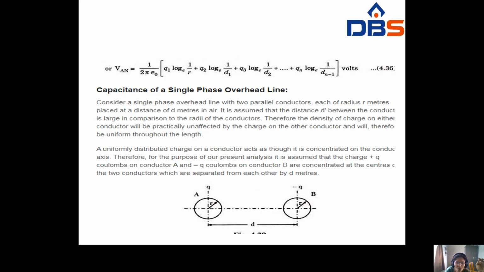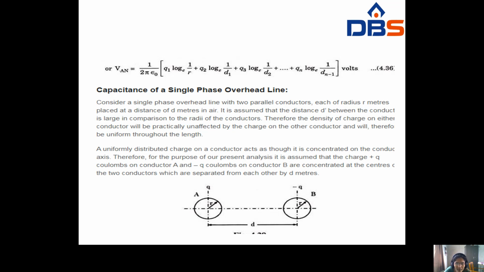Therefore the density of charge on either conductor will be practically unaffected by the charge on the other conductor. So that means it will not be affected by charge. Therefore it will be uniform throughout the length. So the density of charge on the conductor is uniform throughout the length of the conductors. See here, a uniformly distributed charge on a conductor acts as though it is concentrated on the conductor axis. So the uniformly distributed charge on the conductor acts along the conductor axis.